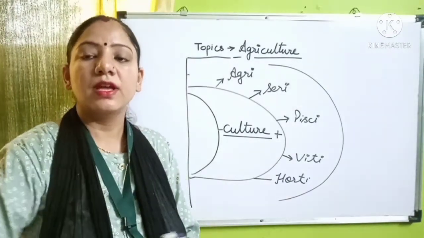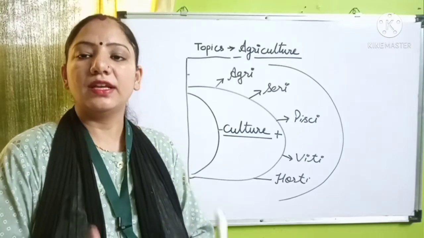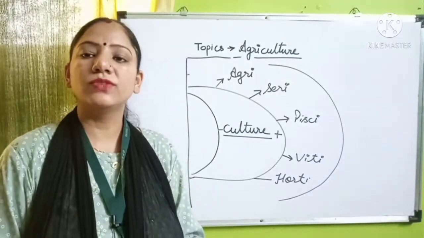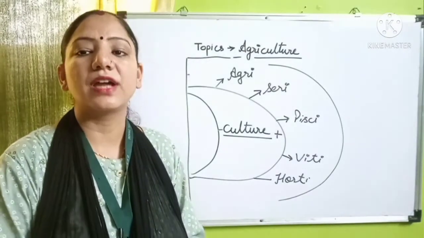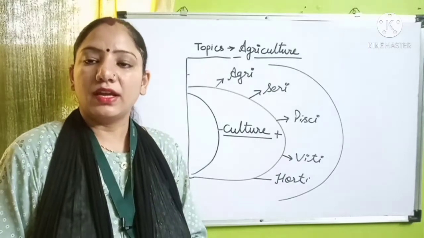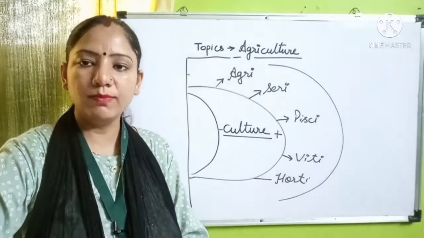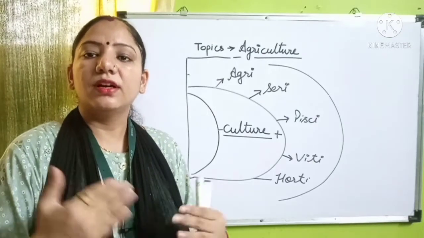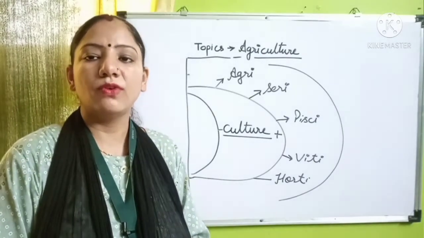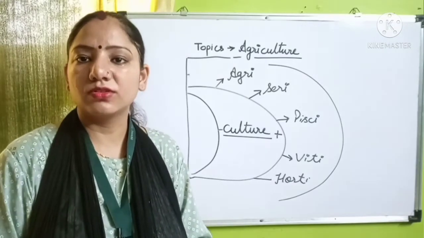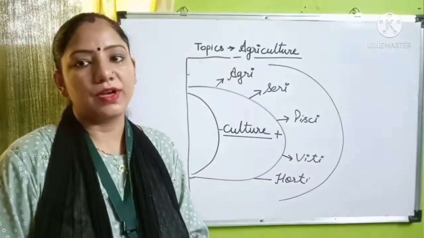In the past and in the interior areas, agriculture is done on a primary basis, and the tools used in the activity are primary tools. And in the areas where agriculture is much developed, there agriculture is not only for the household and own purpose. There agriculture is also known as a commercial type of activity.